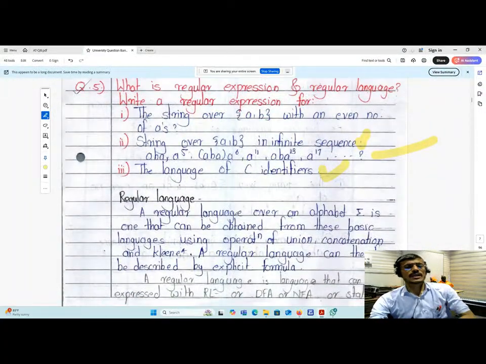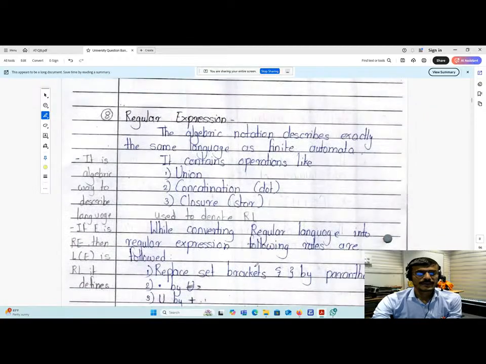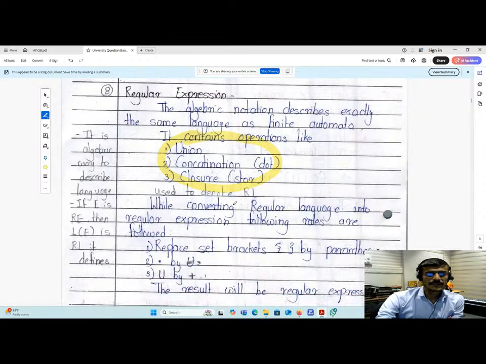Now see here, talking about regular languages, a regular language over the alphabet sigma is one that can be obtained from these basic languages using the operations union, concatenation, and Kleene star. A regular language can therefore be described by an explicit formula. So, as I mentioned, a regular language performs union, concatenation, and Kleene operations.